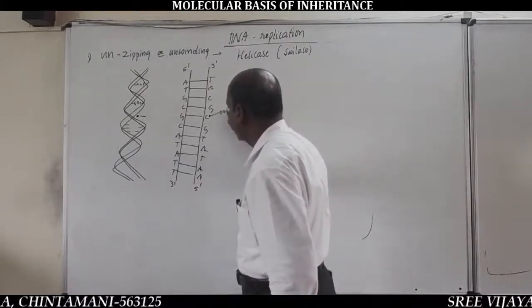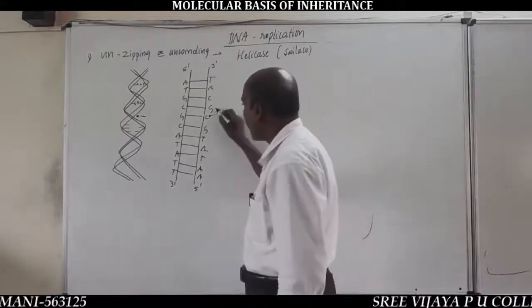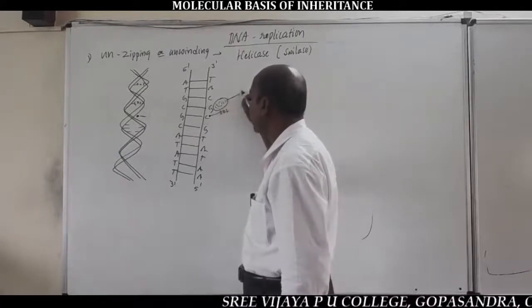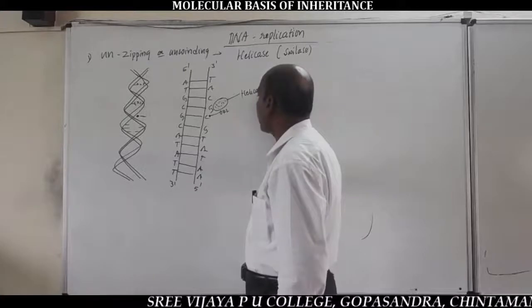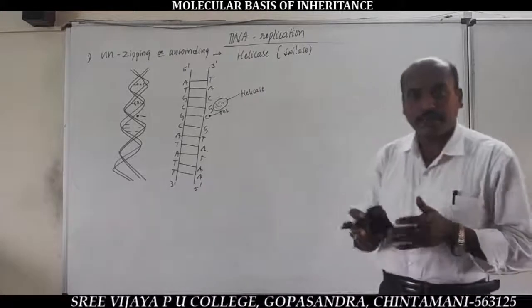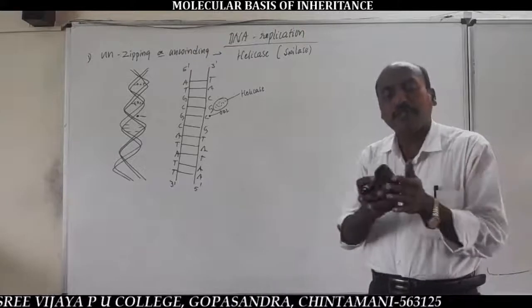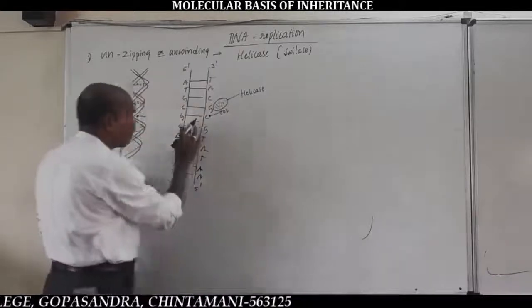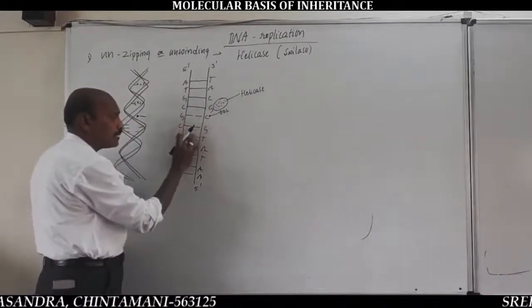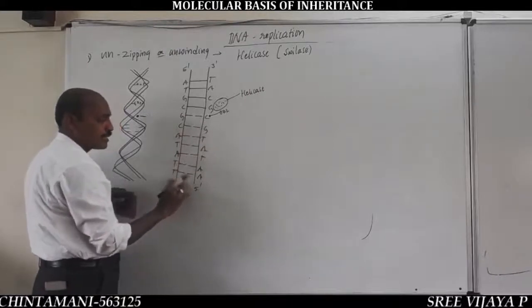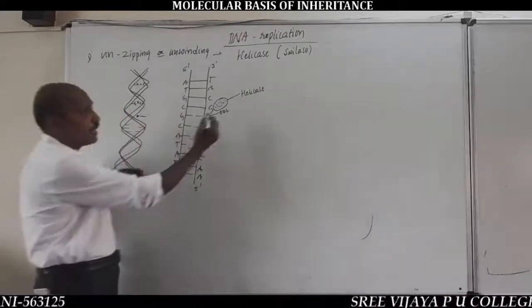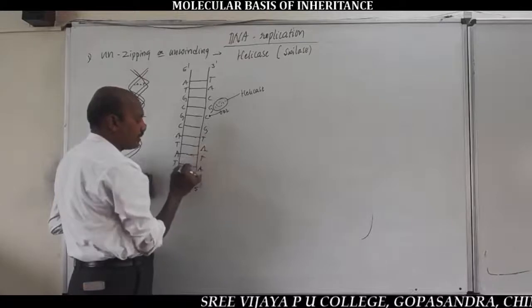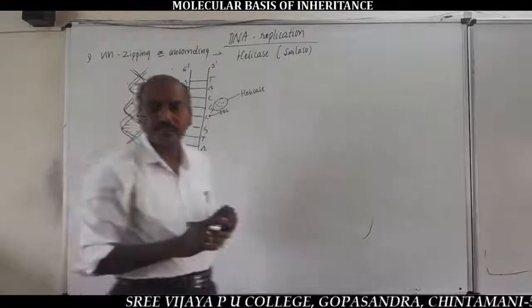At the ori site, the enzyme called helicase is responsible for unzipping, meaning separation of DNA strands by breaking the hydrogen bonds between nitrogen bases. You should remember the statement. Here the helicase enzyme breaks the hydrogen bonds between nitrogen bases.